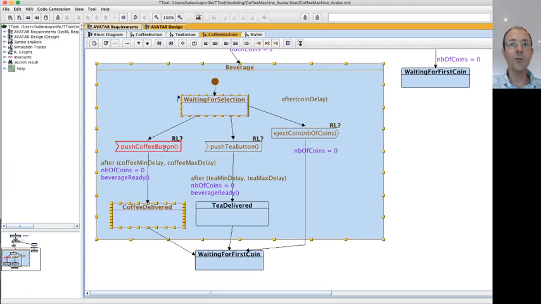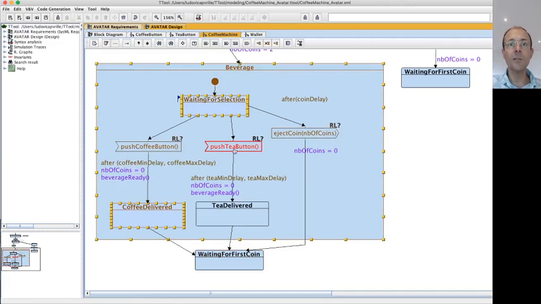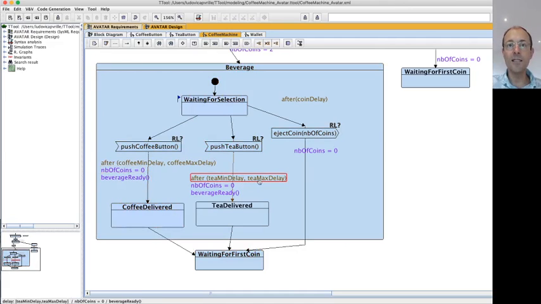If push coffee button is pressed, then after a given delay, coffee min delay, coffee max delay, the coffee is delivered and the system goes back to waiting for first coin. Of course, number of coins is set to 0. Same for tea button, but with tea min delay, tea max delay.